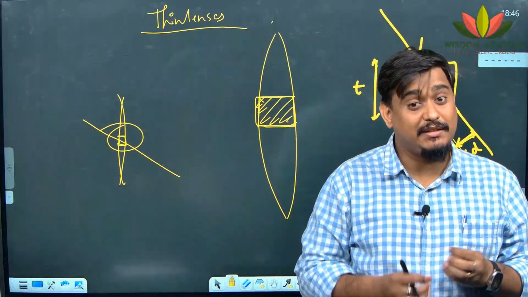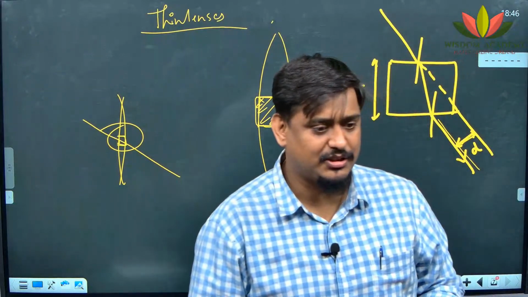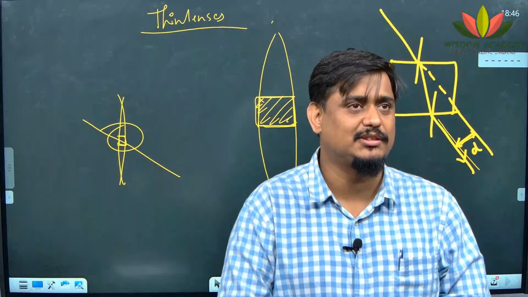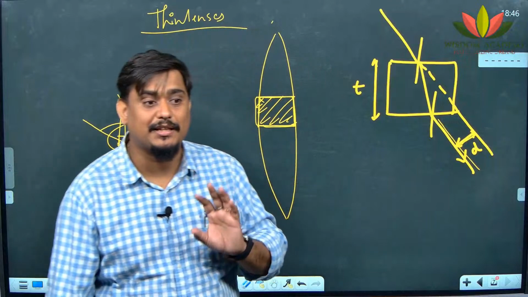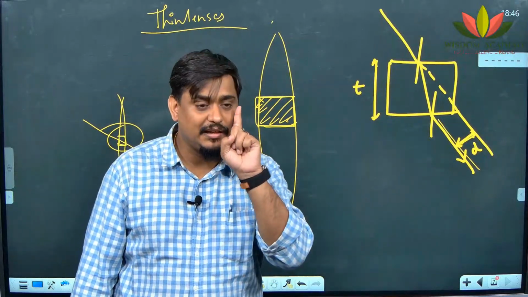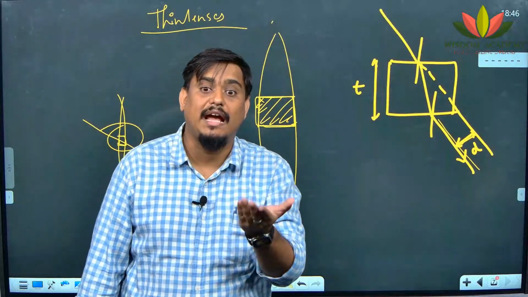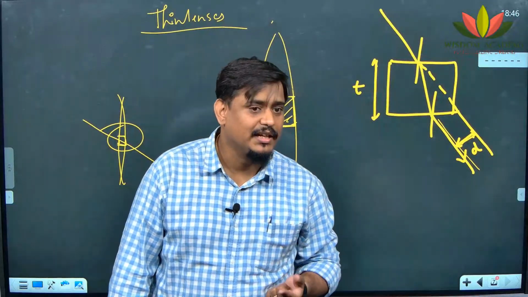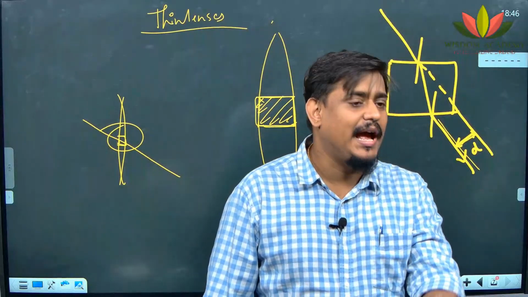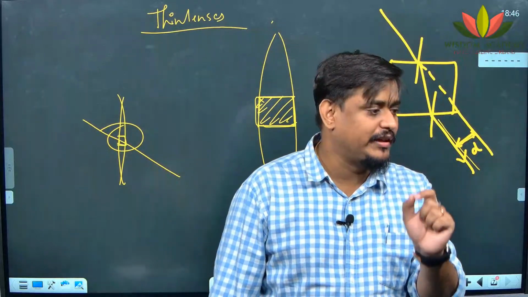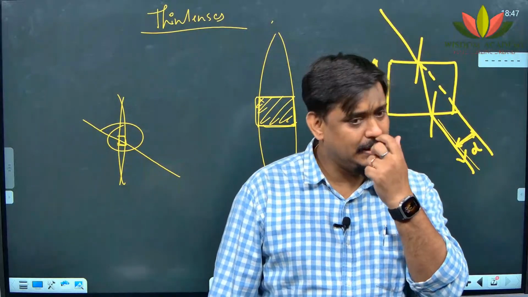Whatever I am talking to you is something deep concepts. If the question paper is very tough, only then it can come in the examination, or else they will not be asking these questions in the examination. But what if the question paper is tough? They may go this level also, where they may ask you, why is ray passing through optical center not having any bending? What will be the answer you will write? Because central part of the thin lens acts like a rectangular glass slab, and the extent of bending totally depends upon the thickness of the glass slab. Here, since thickness is very low, the bending is very low. Is it clear to you?